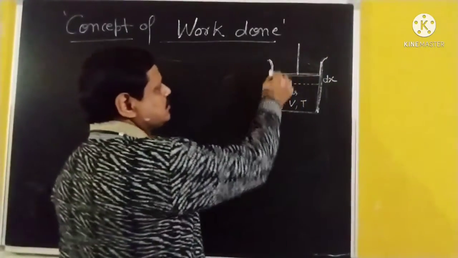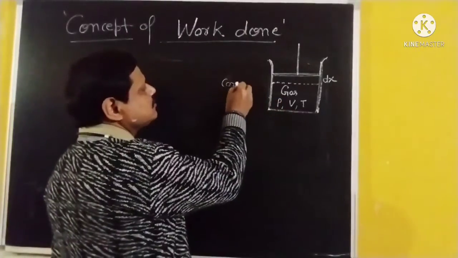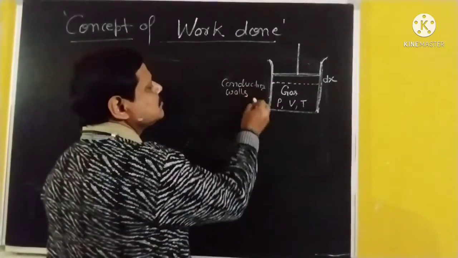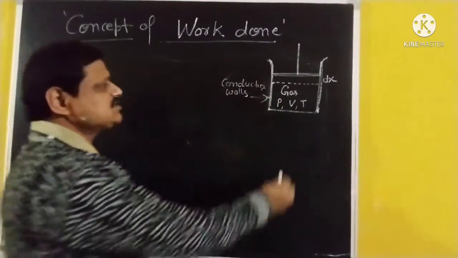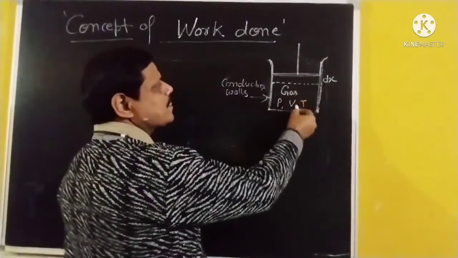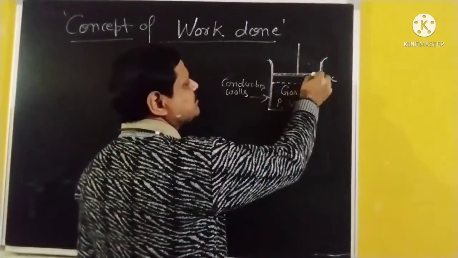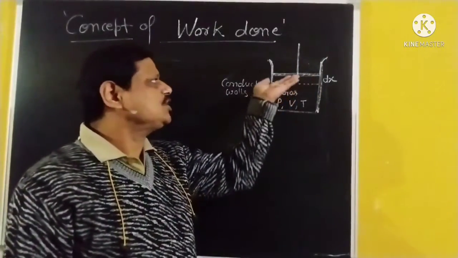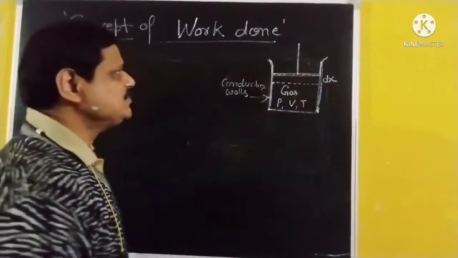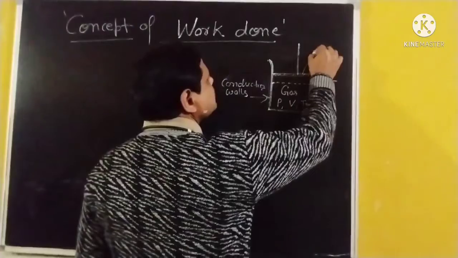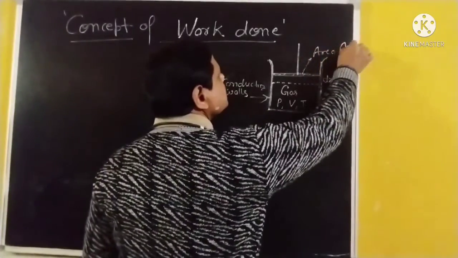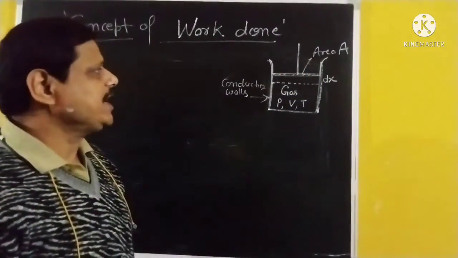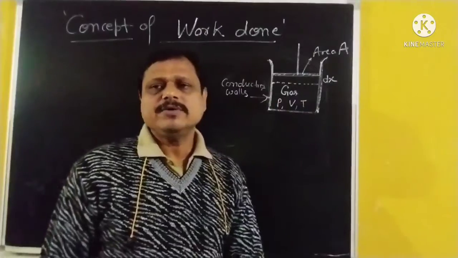Now here, for understanding the concept, we have an example. Here is a cylinder having a conducting wall. A gas is filled and it makes a system. And here is a frictionless piston. When the gas applies pressure on the piston, having area A, and it displaces through a distance dx, then we can calculate the work done by the system.